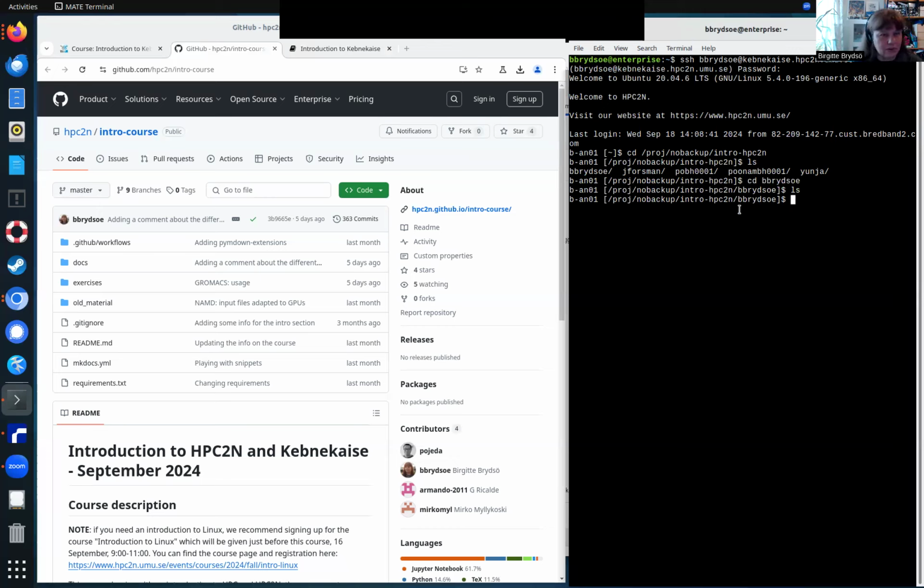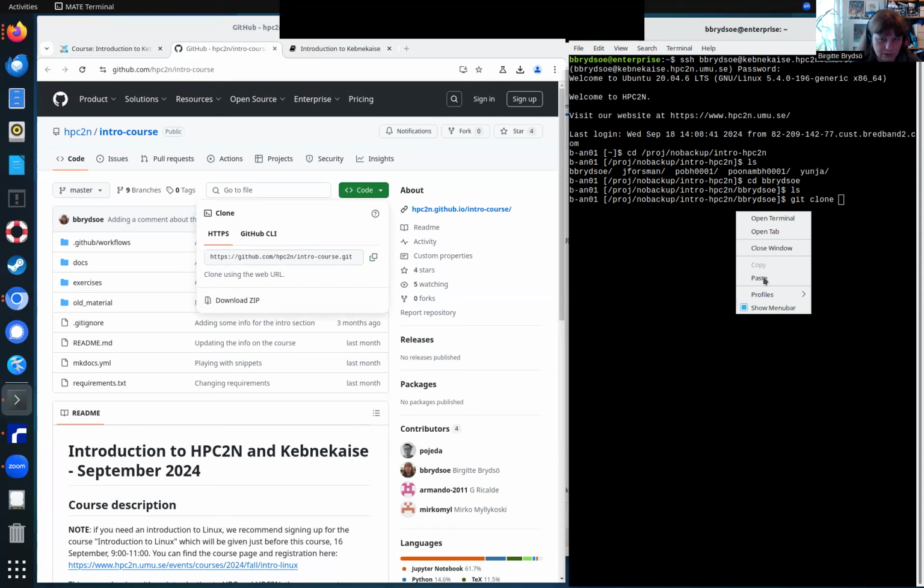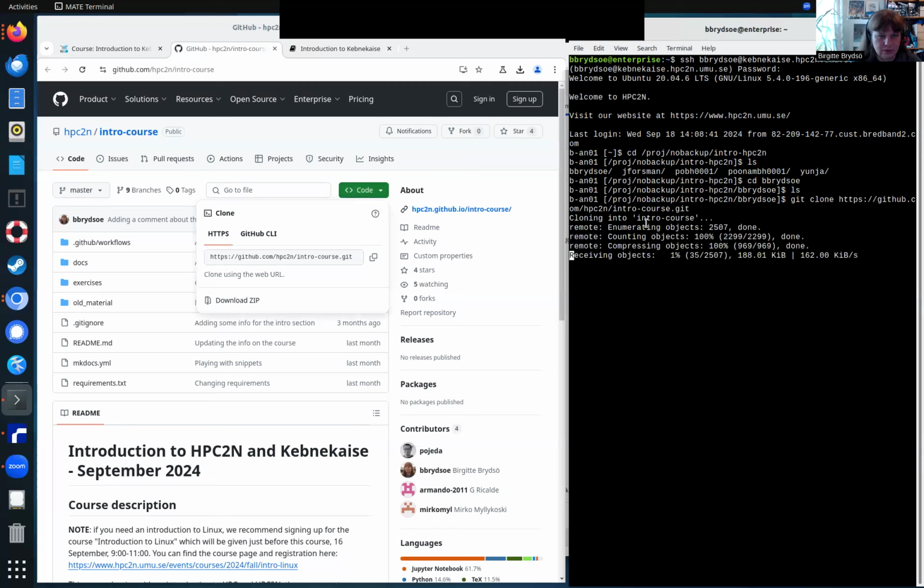So I'm going to download this repository here. I'm going to copy the URL to clipboard. I'm going to do git clone and then paste this here. And then it will download into a directory called intro-course.